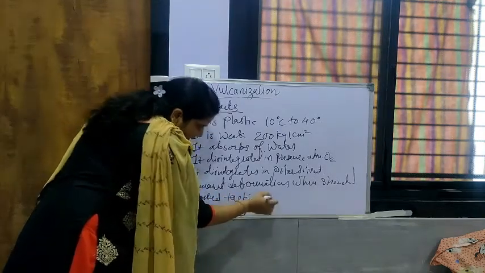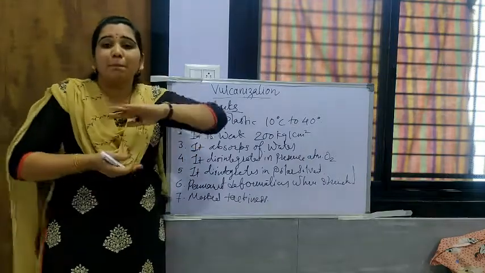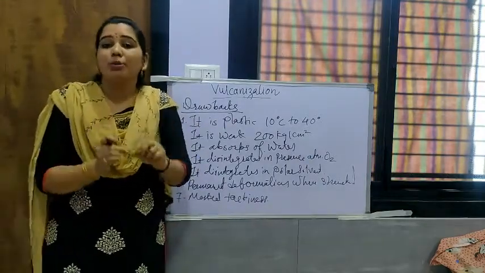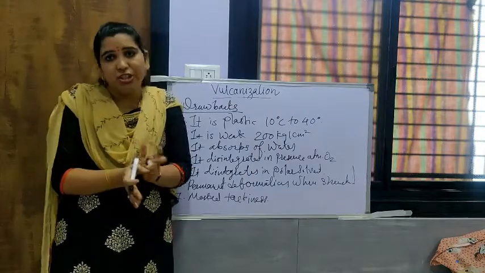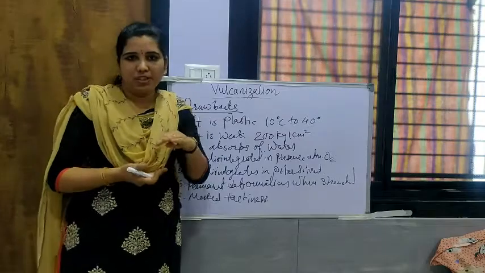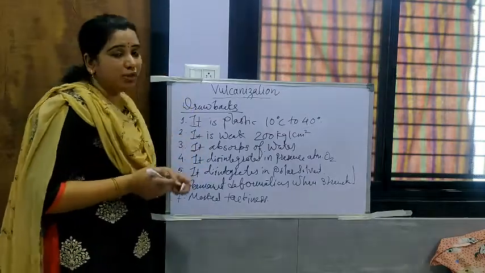It means that when two different rubber sheets are placed one over another and pressed, a single sheet of rubber is formed. It means that they merge into each other. In this way a single sheet of rubber is formed.